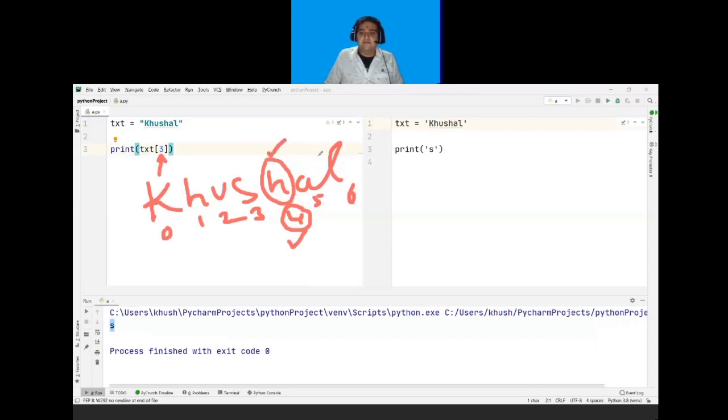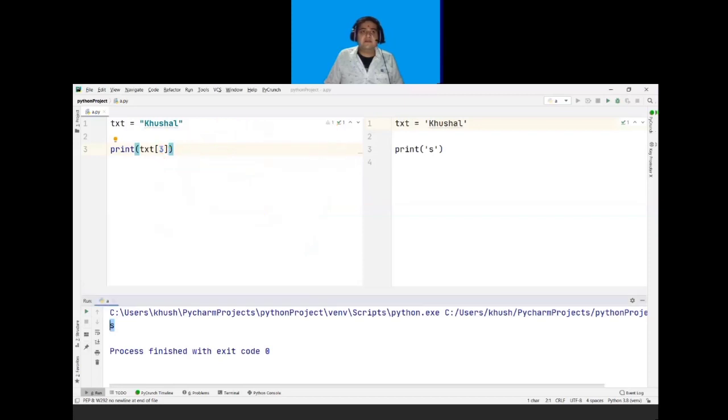And remember that we also have negative indexing here. With negative indexing, L will be -1, A will be -2, H will be -3, -4, -5, and so on, -6 and -7. So if I want to print this H, I can either mention 4 or I can mention -3 in the brackets.